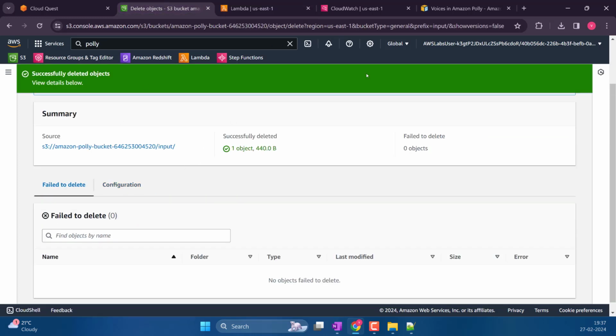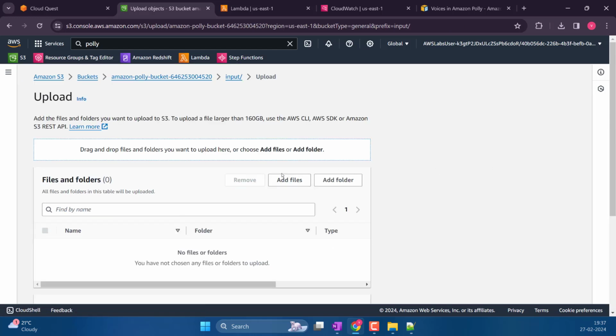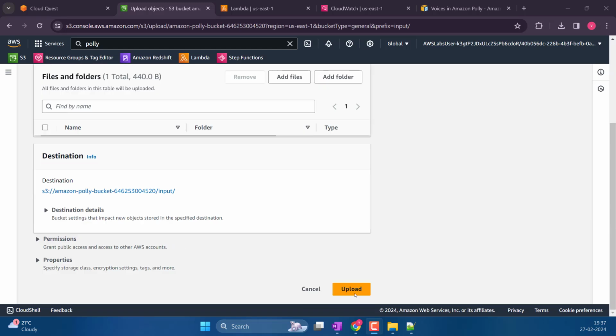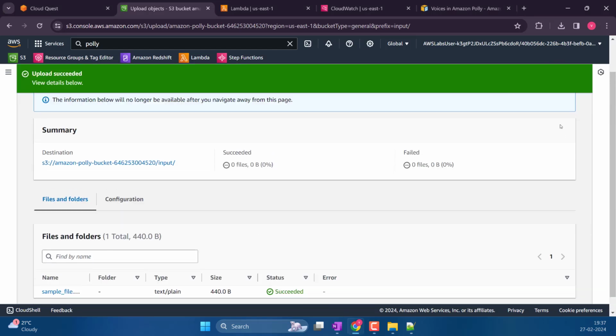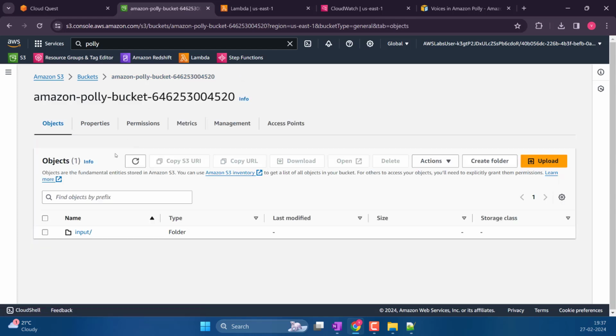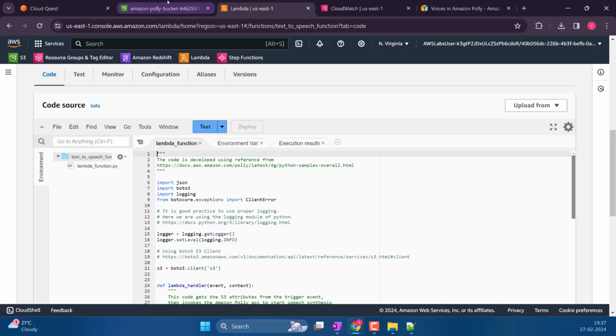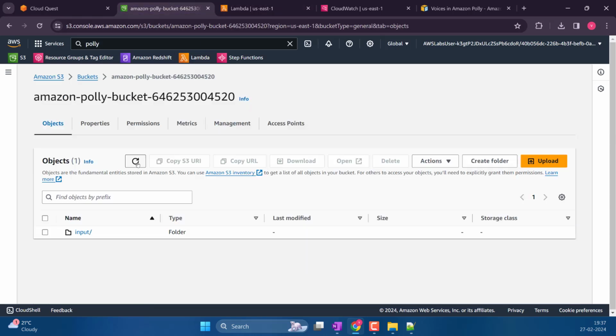Okay, let me upload this one more time. All right, one more time. Upload. Still nothing. See, the thing is, if it triggered Lambda and it failed, that makes sense, but it is not even triggering it.